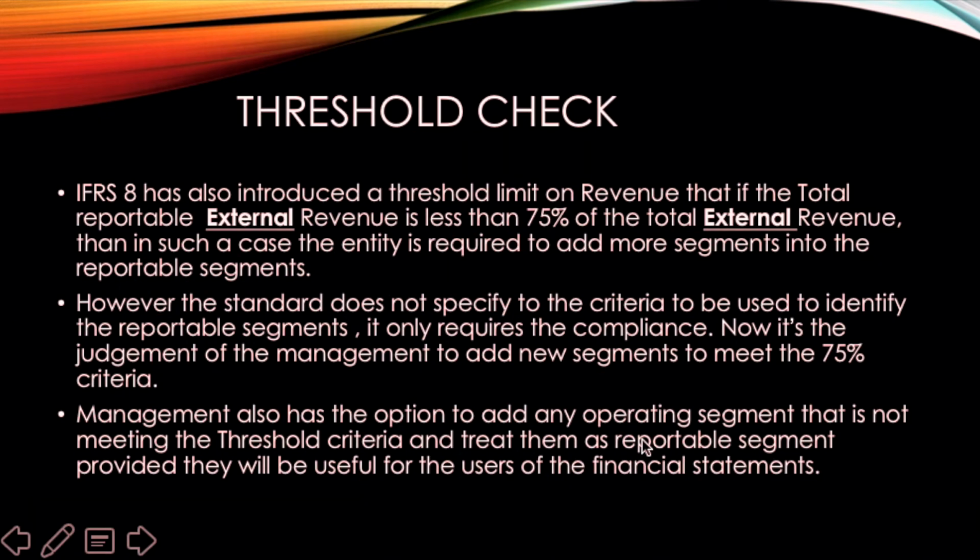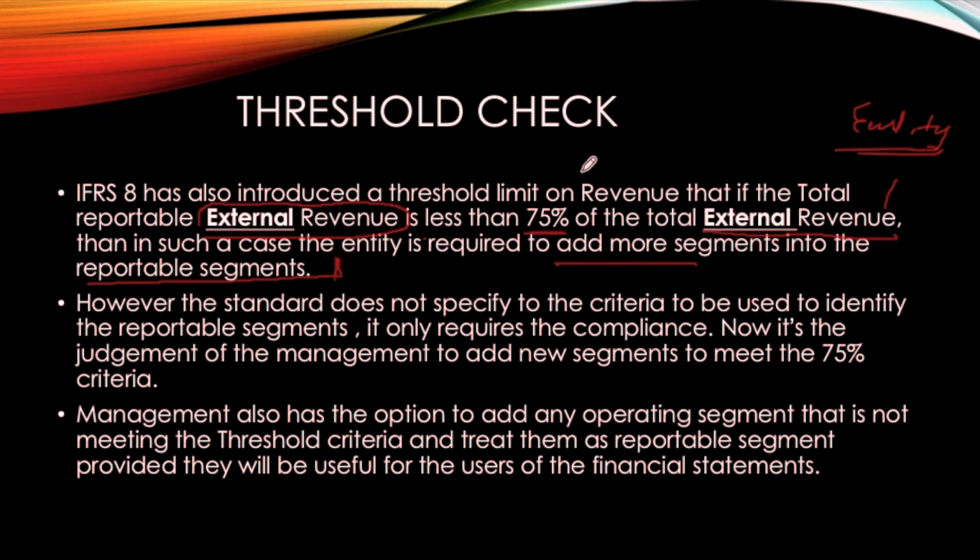So all these checks are done, and after that, another criterion is set by IFRS: if the external revenue, ignoring the internal transfers, of the reportable segments is less than 75% of the total external revenue of the entity for which we are preparing the segment report, then the entity is required to add more segments into the reportable segments so as to comply with the 75% requirement.